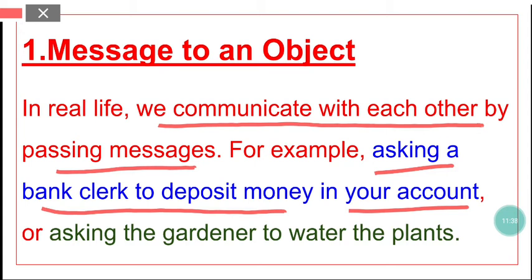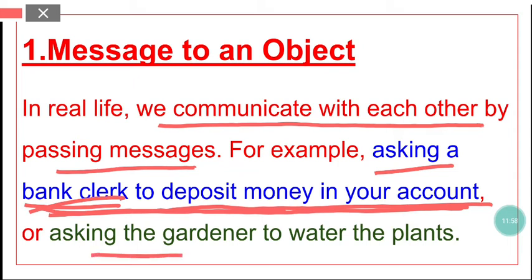So you are telling the bank clerk, hey bank clerk, deposit money in my account. Now that account is also an object, it's an intangible object. If you remember, the bank account is an intangible object, on the other hand this bank clerk is a tangible object. Or asking the gardener to water the plants, again the gardener is an object, plants are also objects.